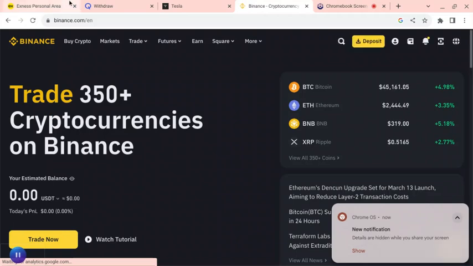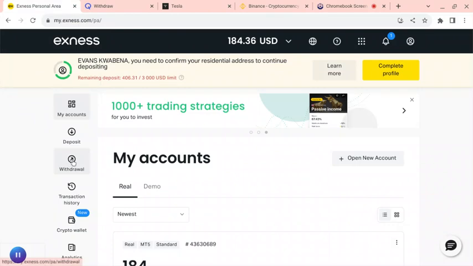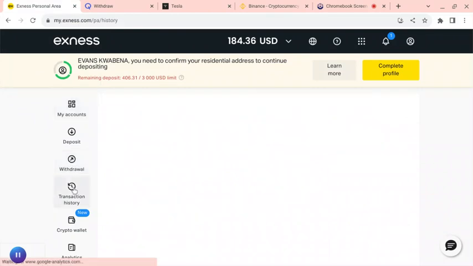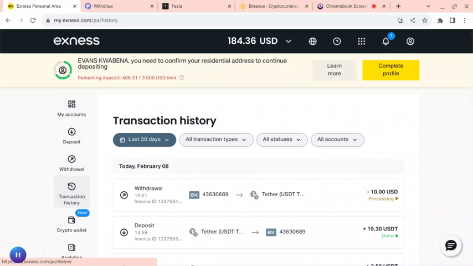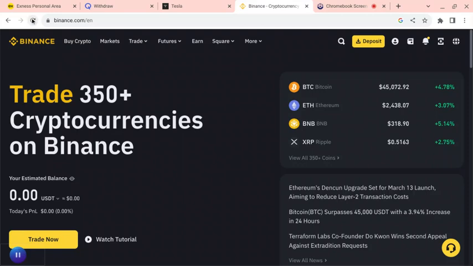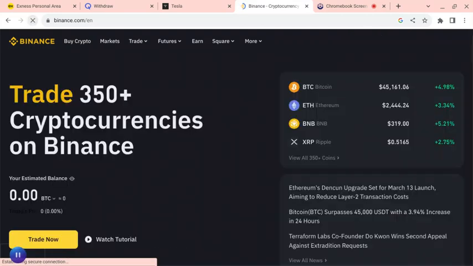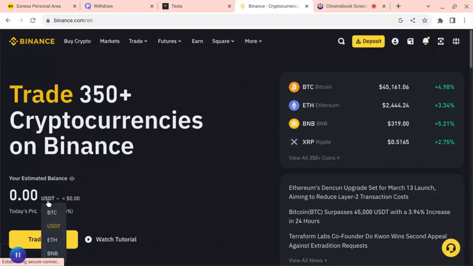Because right now Exness has sent it. Let me go to Exness to see the withdrawal transaction history. Okay, right now they have sent it here. Binance has sent me a message that they have received the 10 USDT. Let me check whether it has reflected in this account. I've got the Gmail that they have received the 10 USDT. So it will process more for it to reflect here.